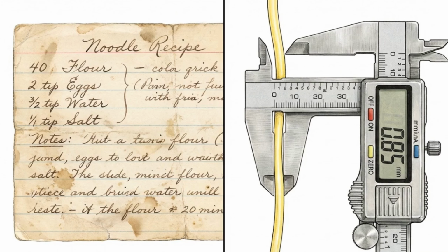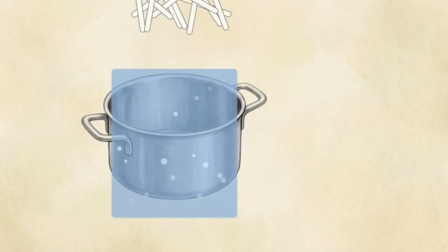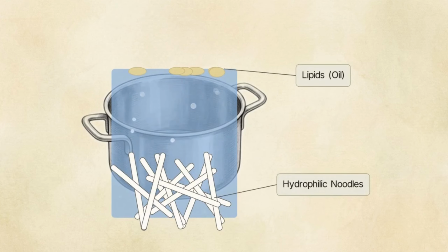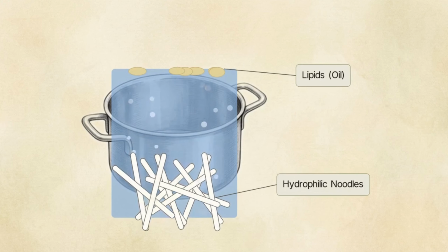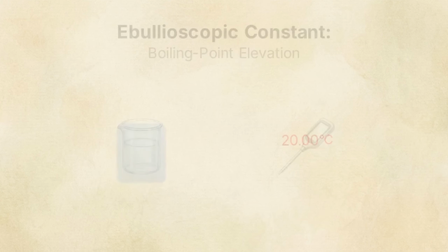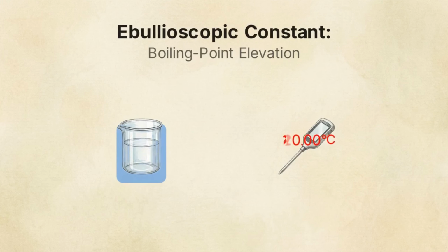Executing Asian noodles at a professional level relies on verifiable physics over subjective culinary dogma. The practice of adding oil to boiling water to prevent sticking fails against the laws of fluid density. The lipid molecules float at the surface, failing to interact with the hydrophilic noodles submerged beneath them. The common belief that adding salt makes water boil faster contradicts a core thermodynamic principle known as the ebullioscopic constant. In culinary quantities, the resulting boiling point elevation is practically insignificant.